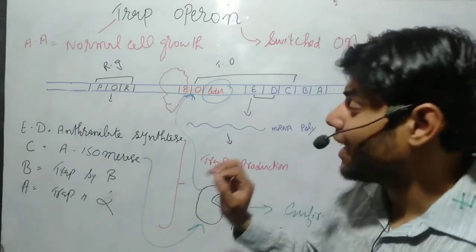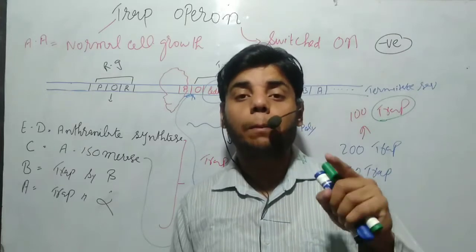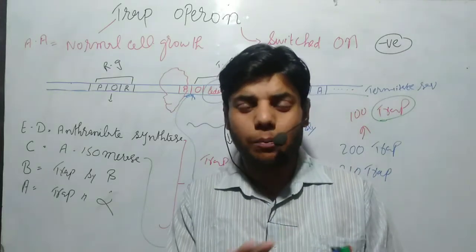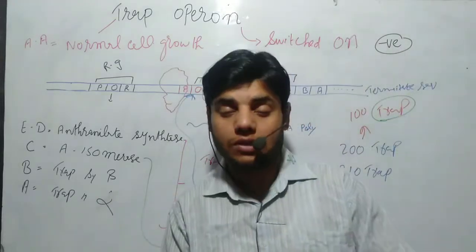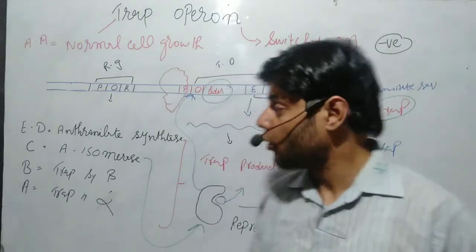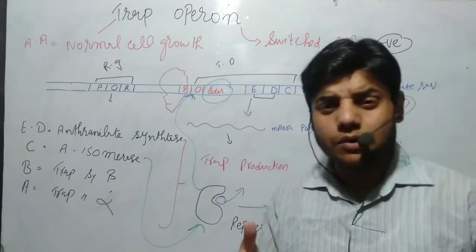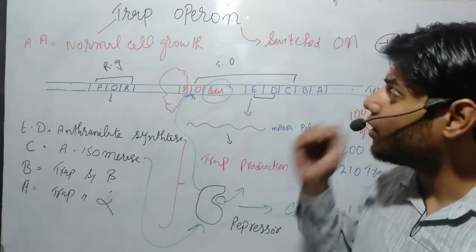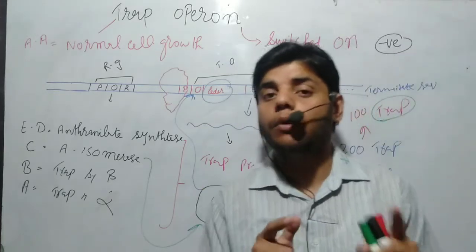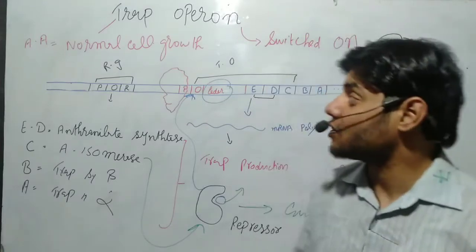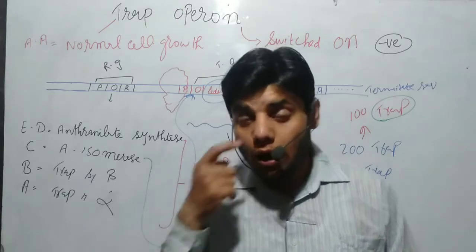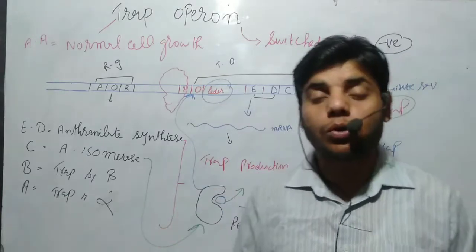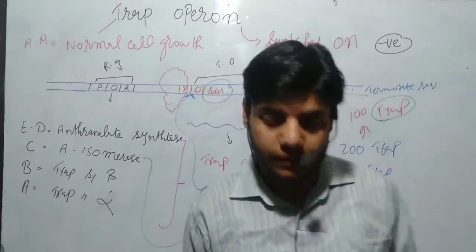Moreover, we also talked that lac operon is a positive transcriptional regulation process, while Trp operon is a negative transcriptional regulation process. Then in this video we are going to talk about Arabinose Operon or Ara Operon, which is actually positive as well as negative transcriptional control. Now how we'll be talking about it in this video, so please stay tuned and keep watching.